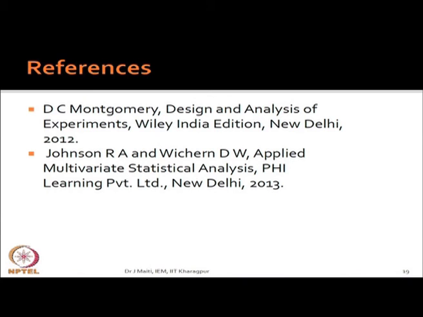A little bit of computational difficulty will always be there, because you will be computing in the matrix domain. The sum of squares will become, as you have also seen, in the matrix domain, not the sum of squares but SSCP, sum of squares and cross product. Okay, thank you very much.